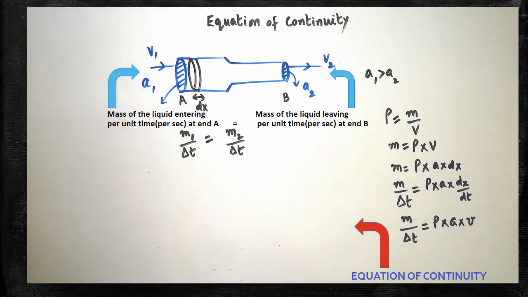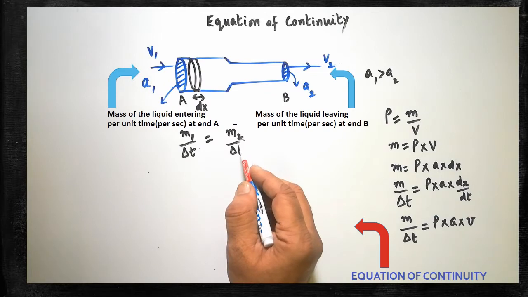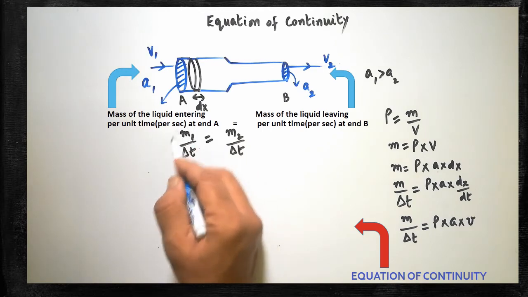Understood? Now we can substitute this equation. Instead of M1 divided by del T equal to M2 divided by del T, this equation can be substituted. So what does this factor say?